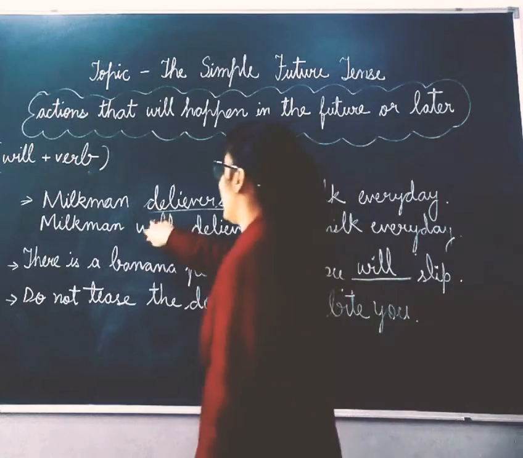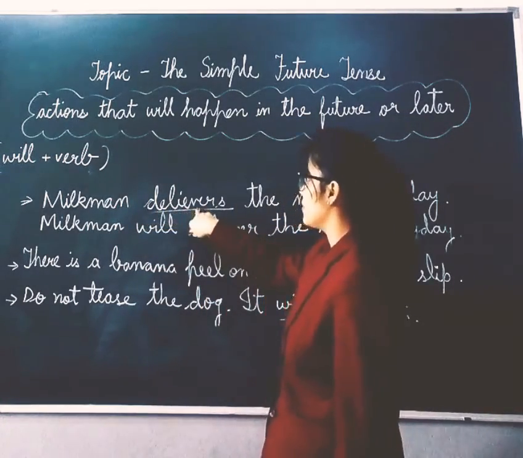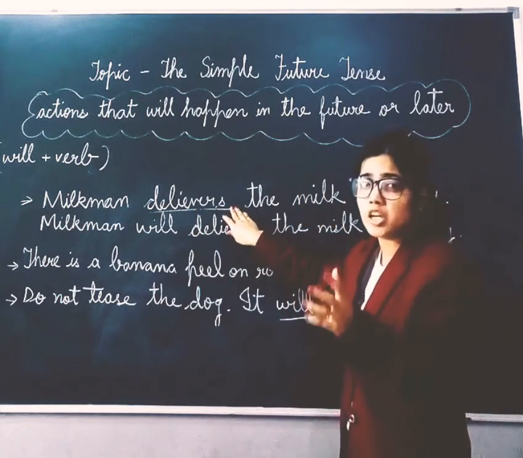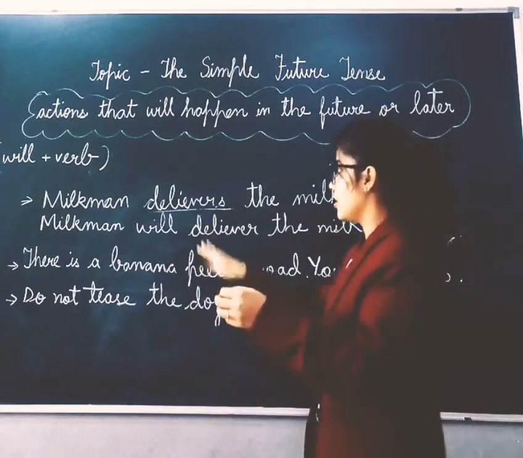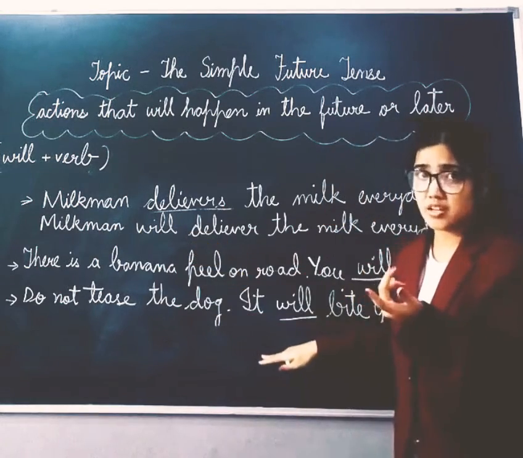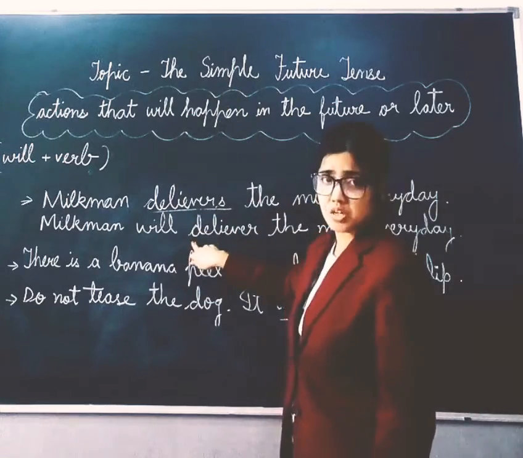We have to add will before the main verb. The main verb is deliver, so there is no need to add any s, es, or ed to the main verb when converting the sentence into future tense. We just add will in the simple future tense.